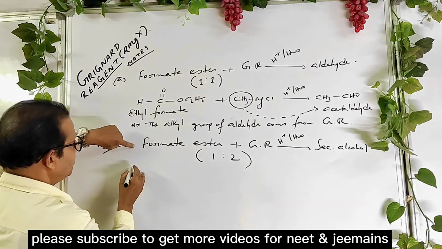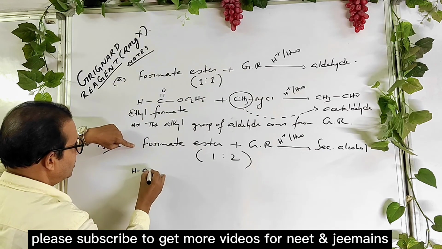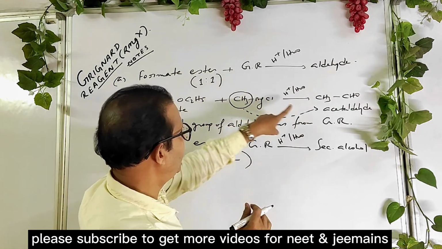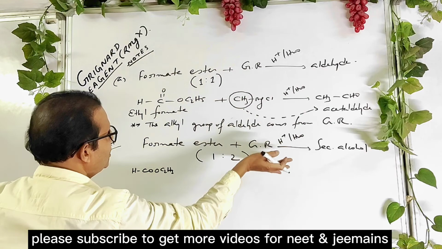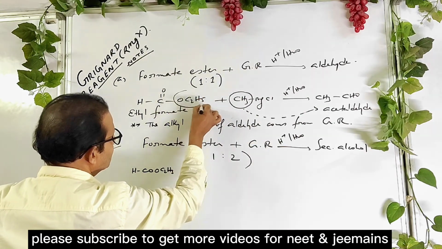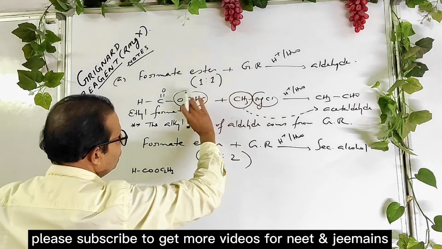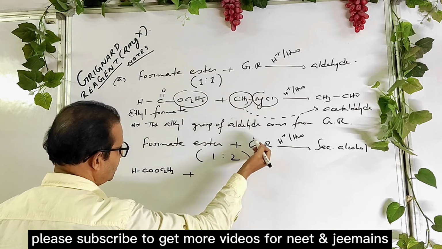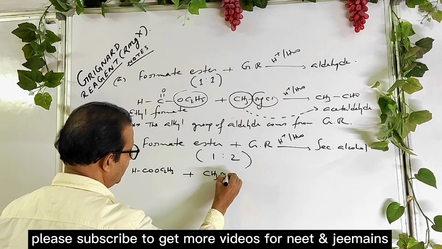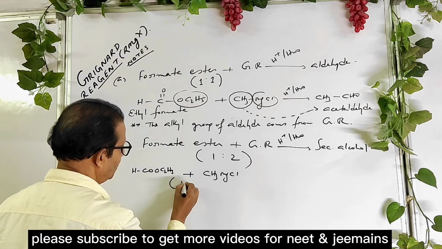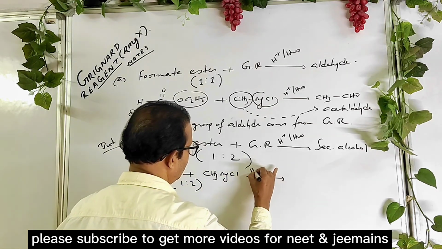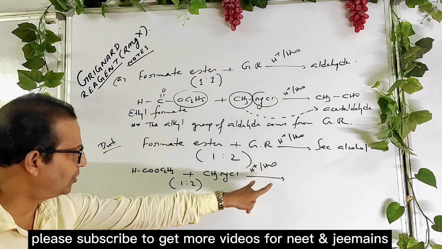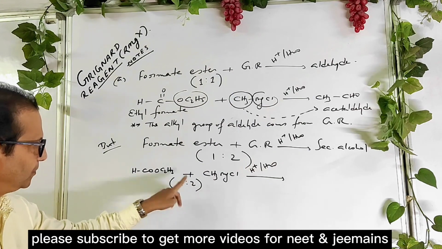So the reaction I have seen in a board entrance exam, okay, say this is the reaction. And another, this is the byproduct, no need to write. That's the byproduct. This and this react to form a byproduct. Okay, no need to write here. Now this reacts with Grignard reagent, say methyl magnesium chloride, 1:2 ratio, followed by hydrolysis. This is a previous year's entrance question. Okay, what is the product here? See the ratio. Remember it.